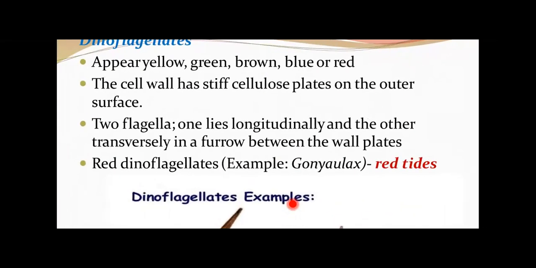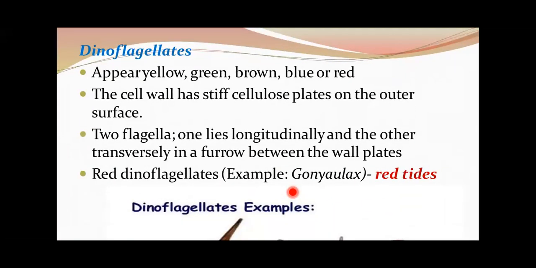Dinoflagellates. What are these dinoflagellates? These dinoflagellates appear yellow, green, brown, blue, or red depending upon their pigments. They are photosynthetic organisms. The cell wall has stiff cellulose plates on the outer surface. They bear two flagella. One is longitudinal and the other is transverse, which is in a furrow between the wall plates. And if you take one very good example of dinoflagellates, that is Gonyaulax. Gonyaulax is one which is known to form the red tides. It's called a red dinoflagellate.